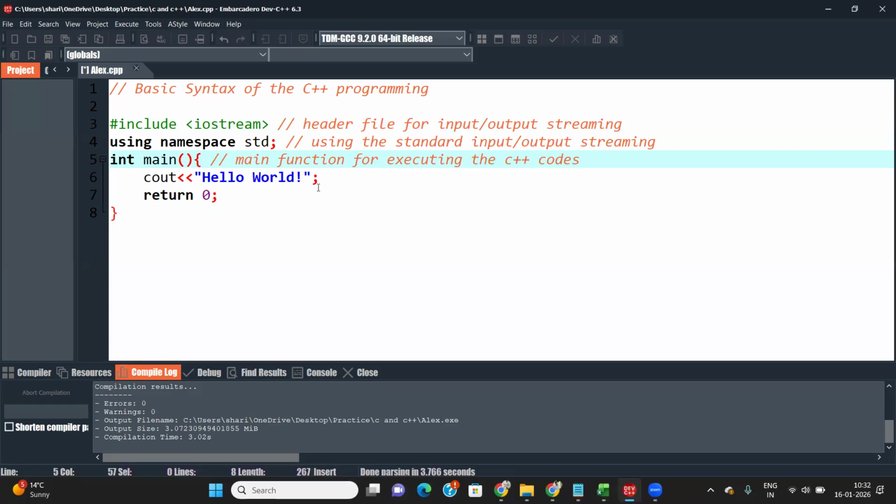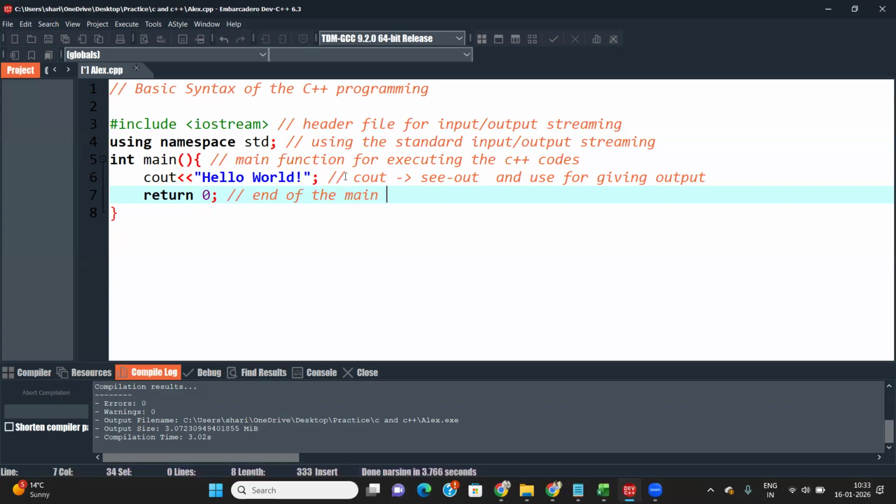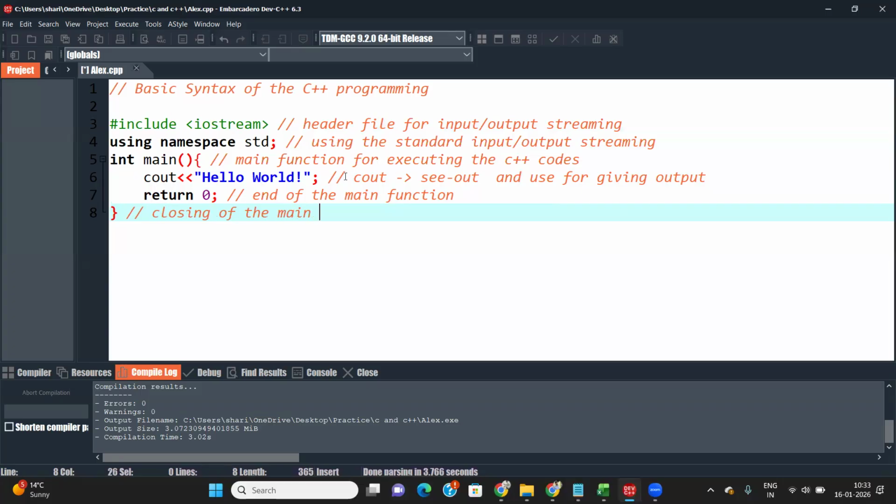And this is used for giving the output. Cout means that it is used for giving output. And return 0 is used for the end of the main function. And this is the closing of the main function.